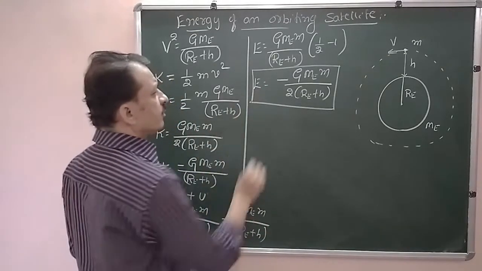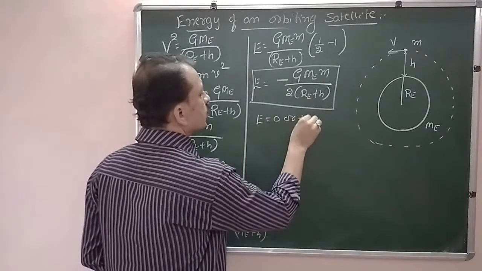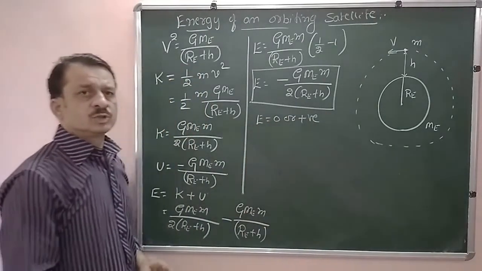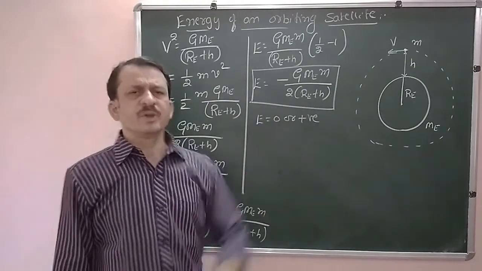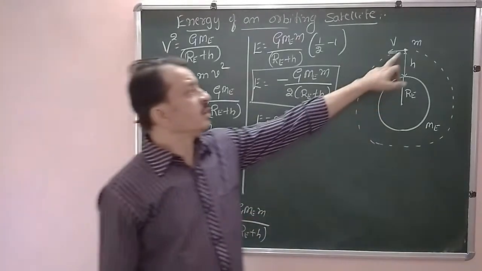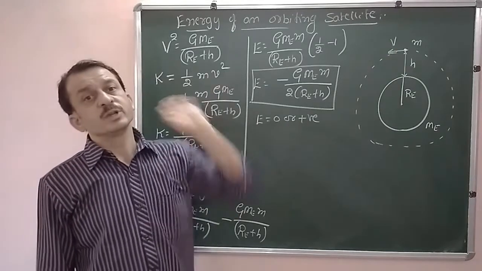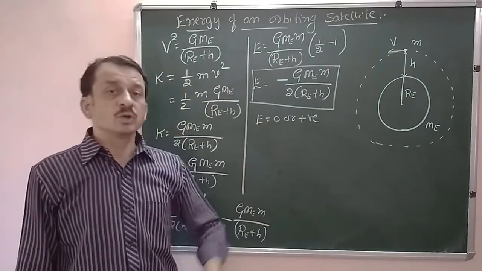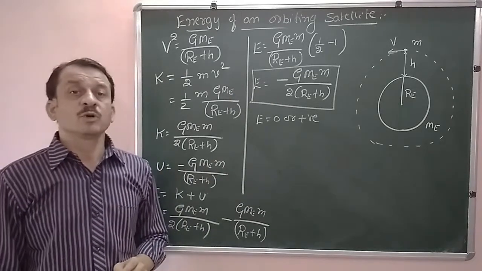If the total energy is equal to 0 or positive, what will happen? In that case, the orbiting satellite is able to escape from the Earth's gravitational pull, as we know while deriving the expression for escape speed.